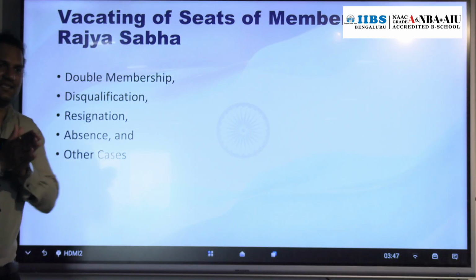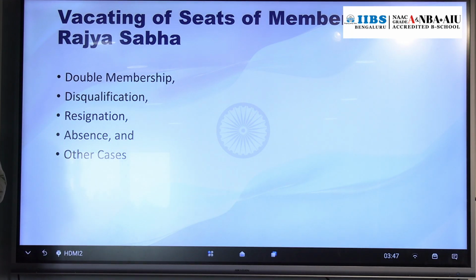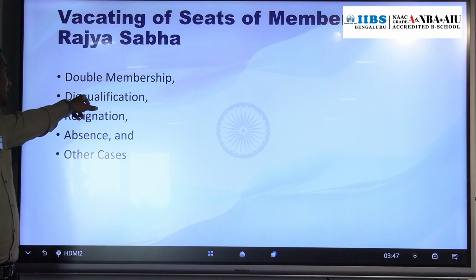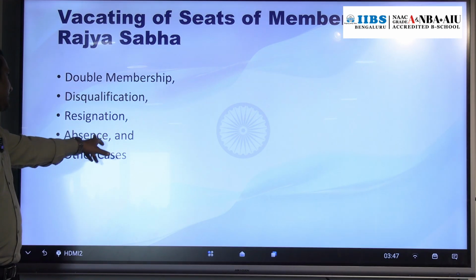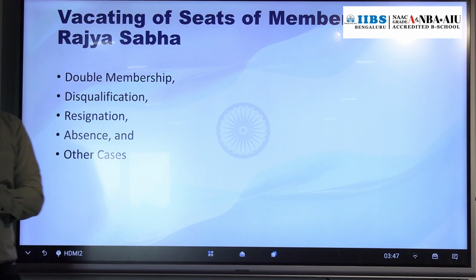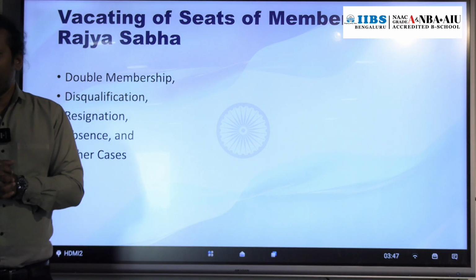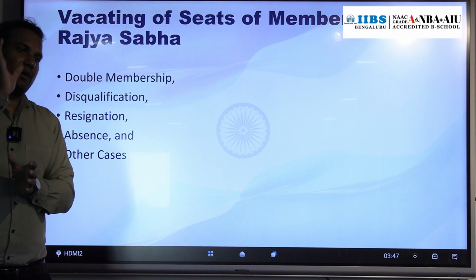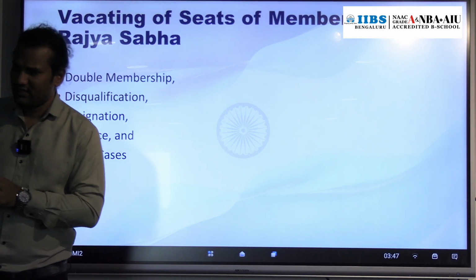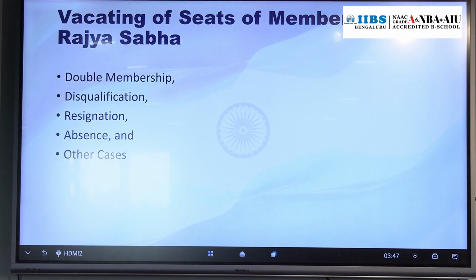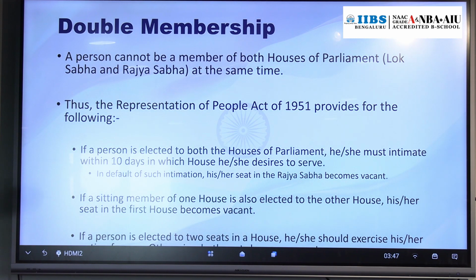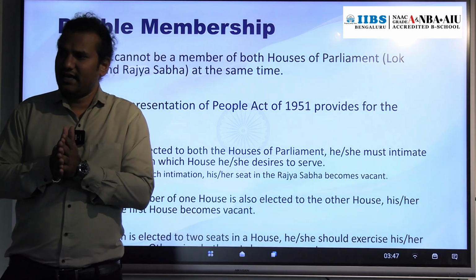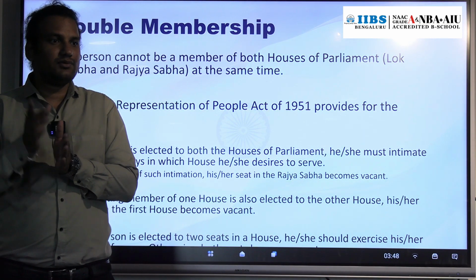Okay. Then next we have vacancy. There are certain instances where there is a vacancy in a seat of Rajya Sabha. We have studied vacancy in the seat of President. In the same way we have vacancy in the seat of Rajya Sabha also. Okay, so there are 5 instances. What are those? Double membership, disqualification, resignation, absence and other cases. In these cases there will be a vacancy in the seat of a member of Rajya Sabha. One by one we will discuss. Double membership. What is the meaning of double membership? Constitutionally a person cannot be elected as a member of Lok Sabha as well as Rajya Sabha.